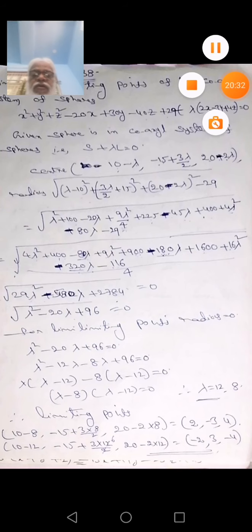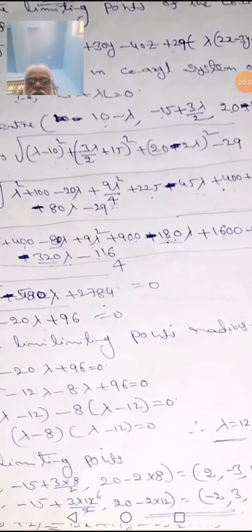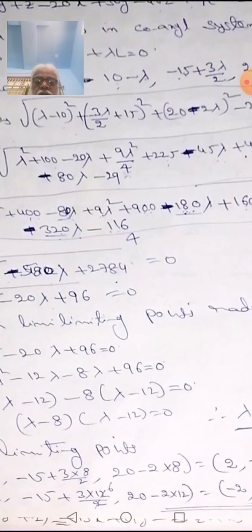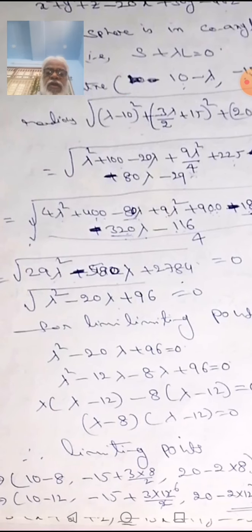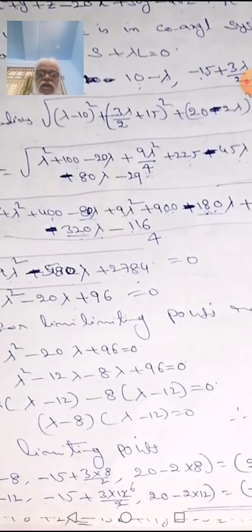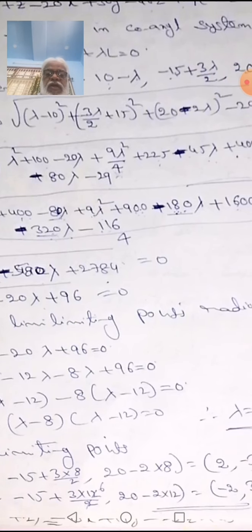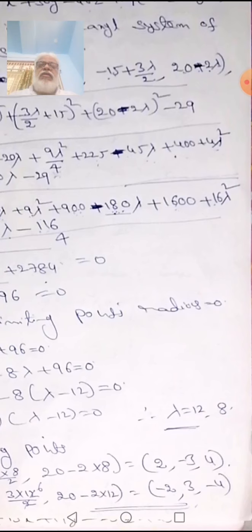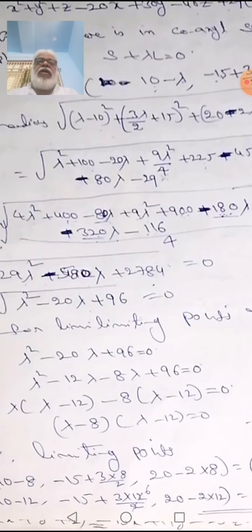For lambda is equal to 12, we get 10 minus 12, minus 15 plus 3 into 12 by 2, 20 minus 2 into 12, that is (minus 2, 3 and 4). Like this, these two types are used to find the limiting points.